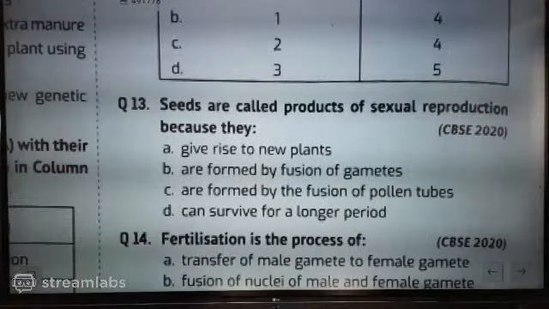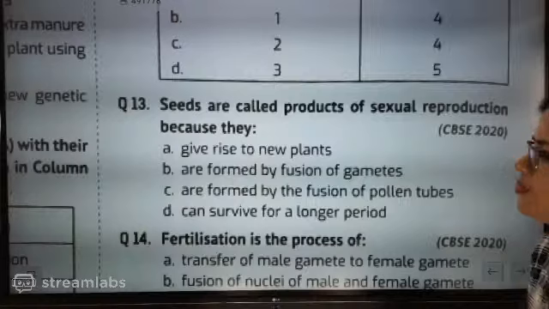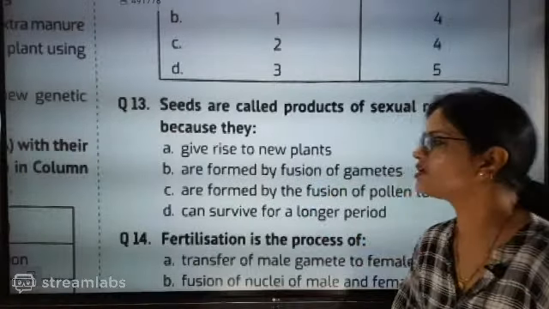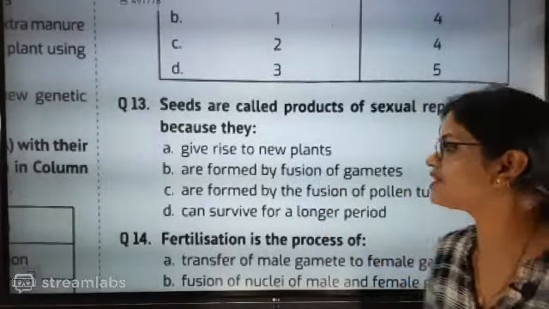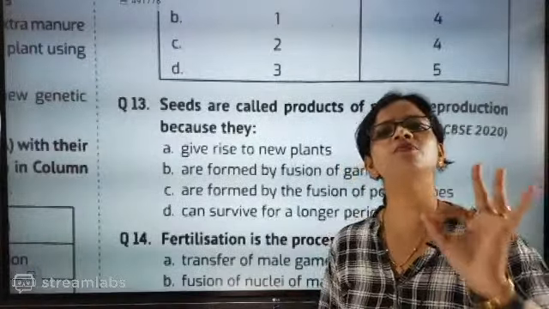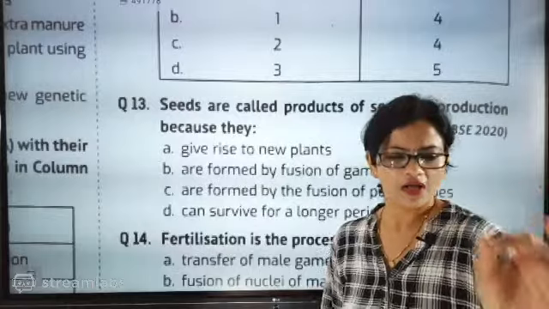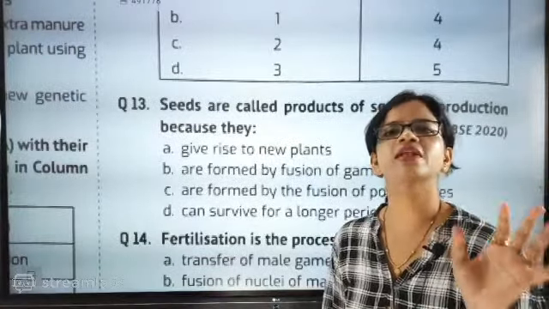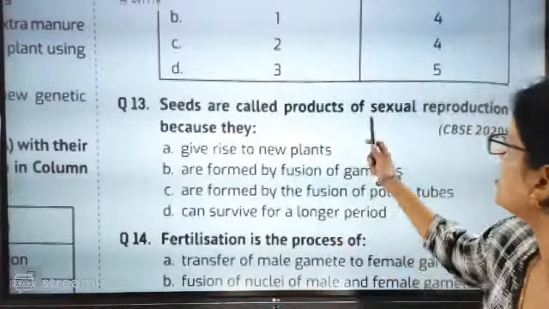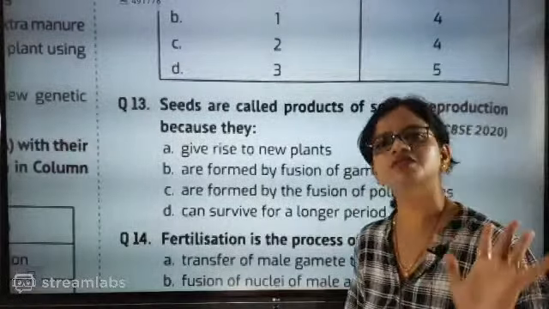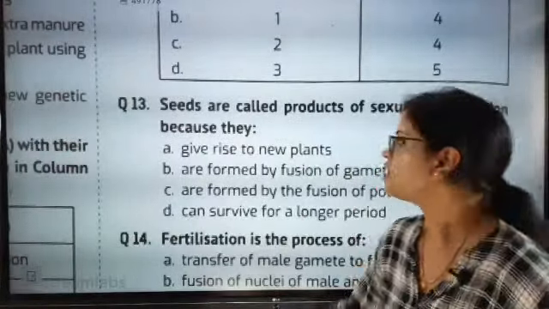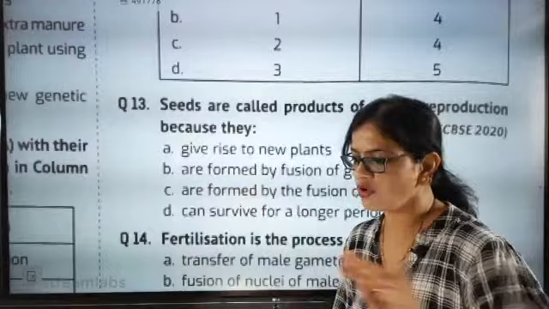So seeds are called product of sexual reproduction because they give rise to new plants. Seeds are formed by fusion of gametes. Male and female gametes fuse, and this is exactly the product of sexual reproduction, the basic part. So B is the correct answer. Don't go here and there.